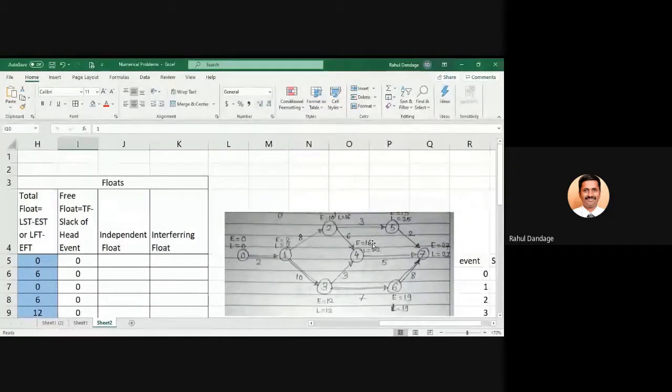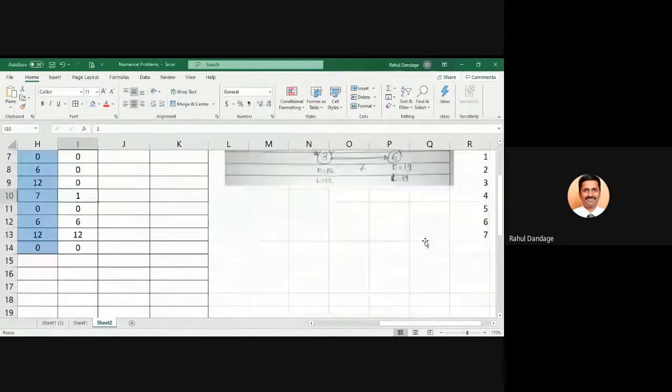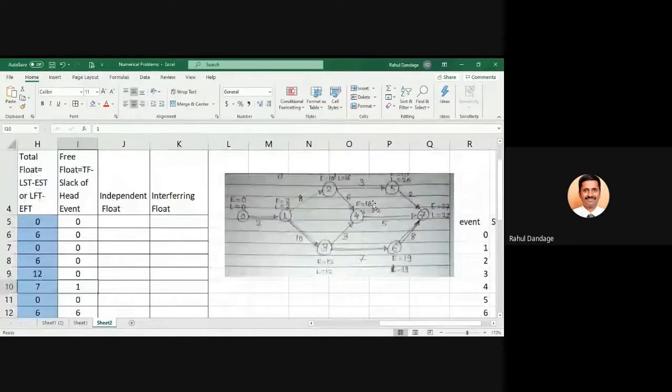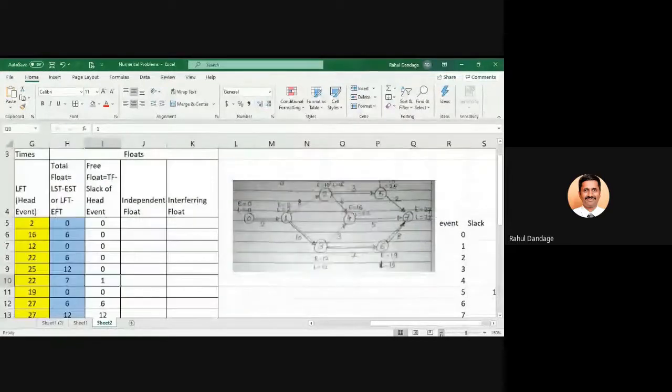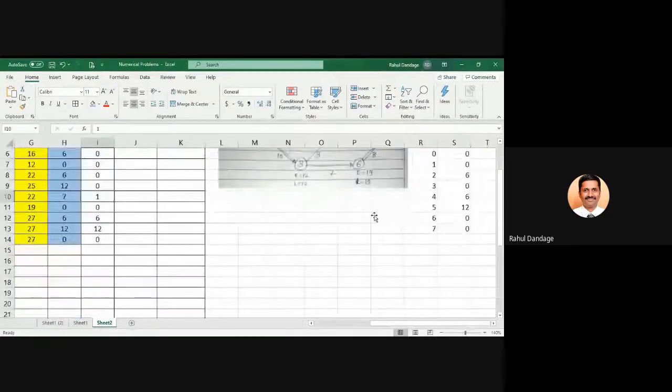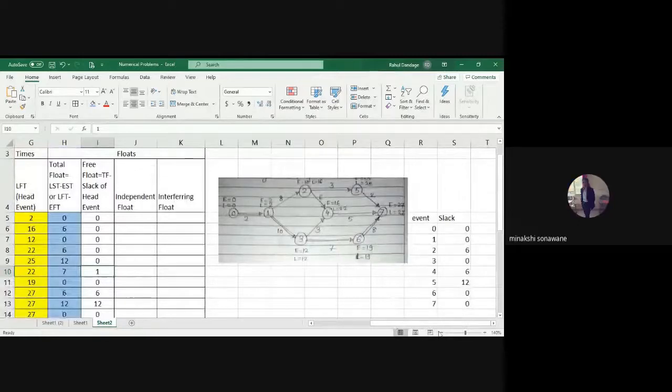Highest value should be selected. Correct? EST calculation, highest values to be selected. Understood? So doubt is clear? I hope your doubt is clear now. Yes sir.